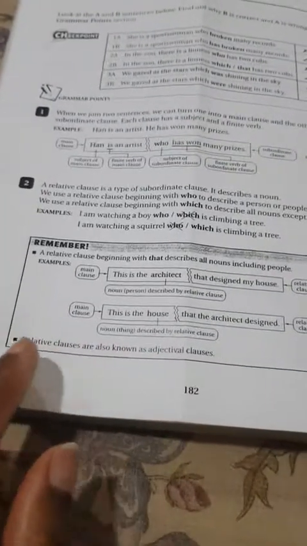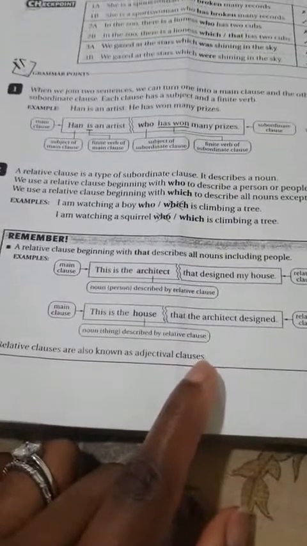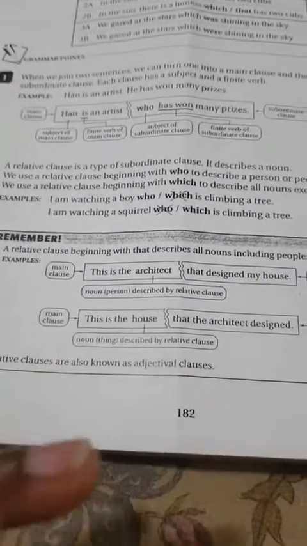Now let's see. It says relative clauses are also known as adjectival clauses. Very, very important for you to remember this. Relative clauses are also known as adjectival clauses.